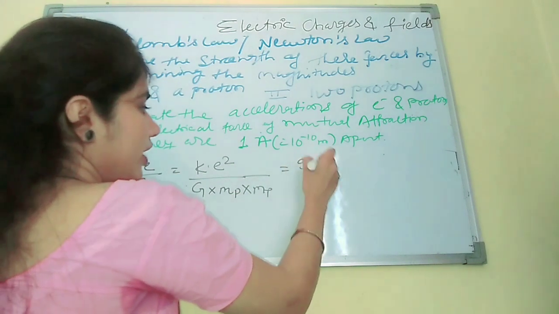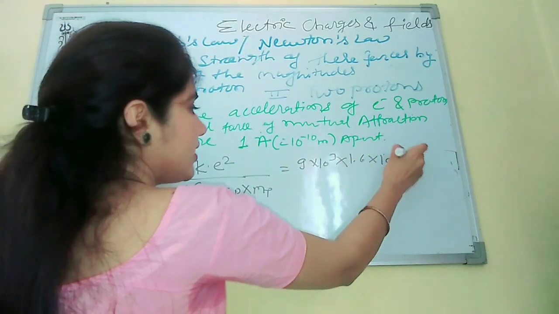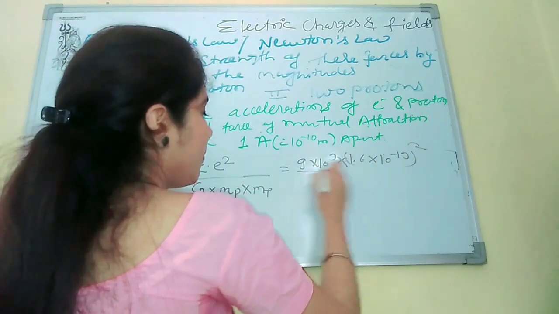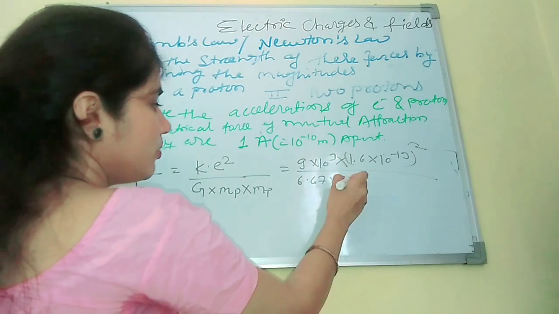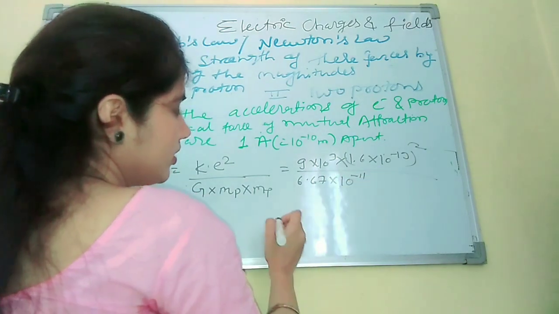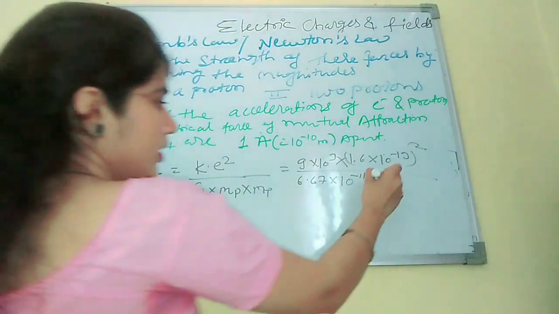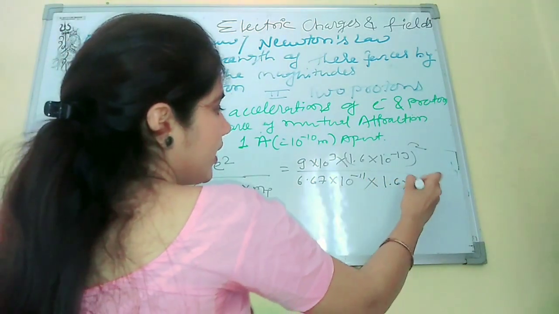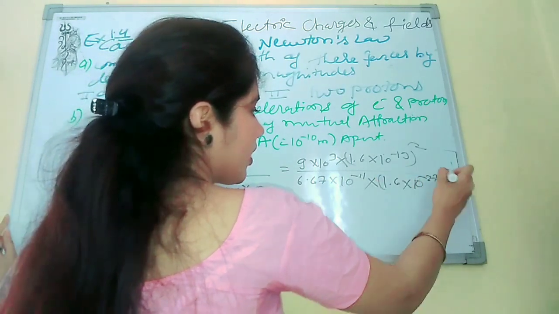So we will just put the values. K is 9 into 10 to the power 9 into 1.6 into 10 to the power minus 19 square upon G, which is 6.67 into 10 to the power minus 11, into Mp, the mass of proton, which is 1.6 into 10 to the power minus 27 square.